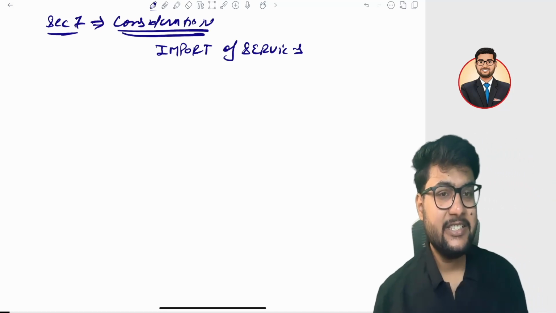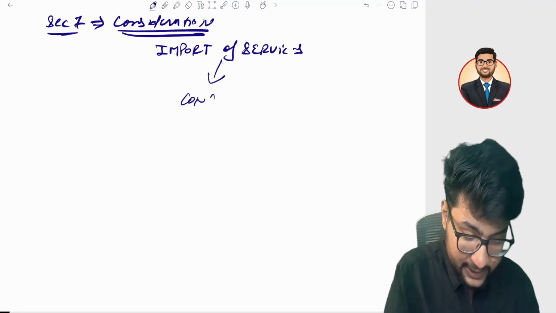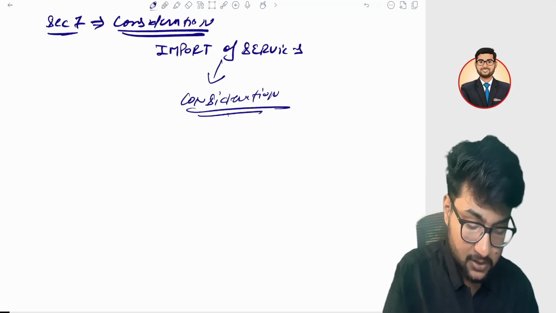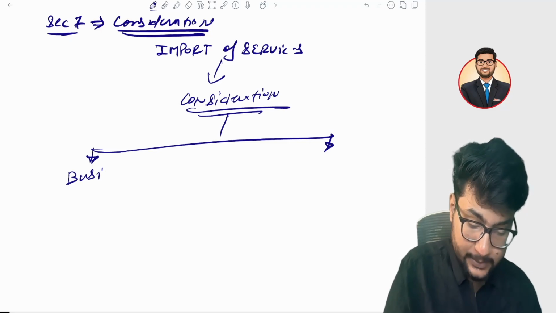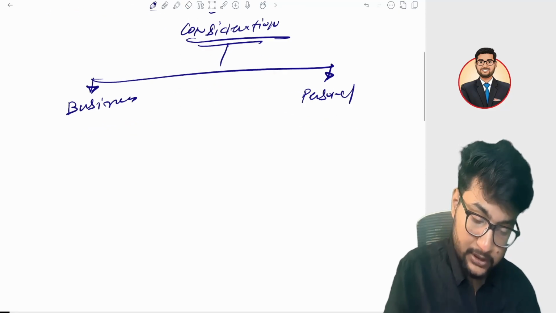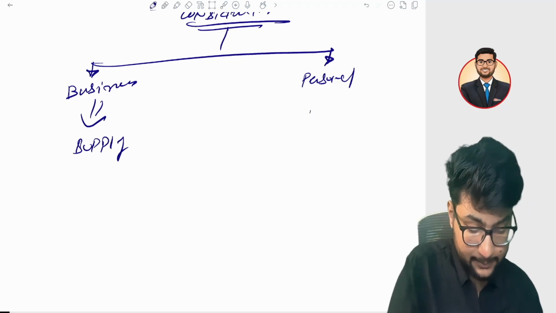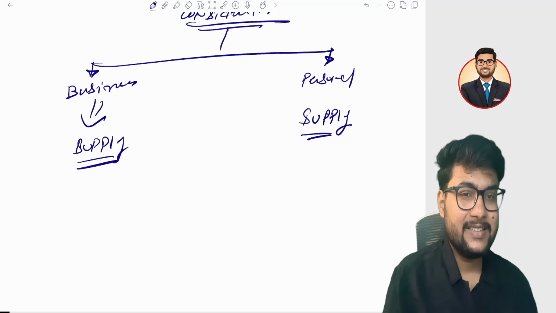Without consideration, it is not a supply. So import of services should be for a consideration. Without money, there is nothing in GST. But there can be two cases. You have paid it for business purpose and you have paid it for non-business, matlab for your personal purpose, I can say. In both the cases, it is a supply.